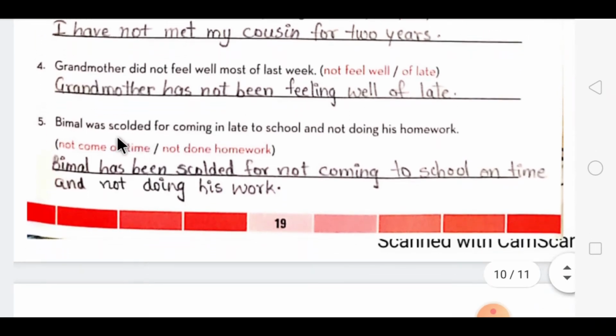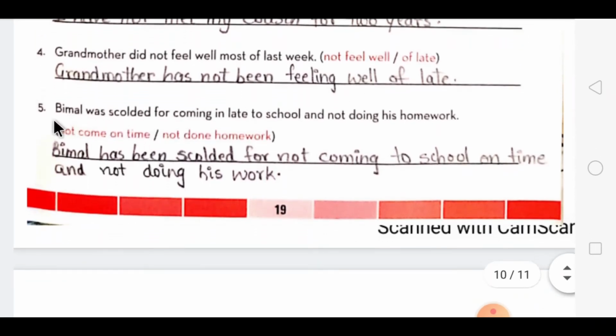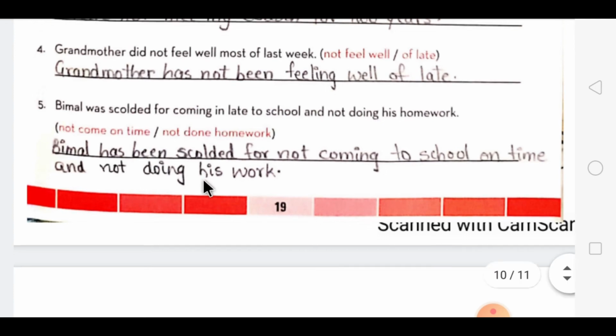Then the fifth one is, Bimal was scolded for coming in late to school and not doing his homework. For that the clues which are given are not come on time, not done homework. So we'll start the sentence with, Bimal has been scolded for not coming to school on time and not doing his work, giving the reason why he has been scolded.